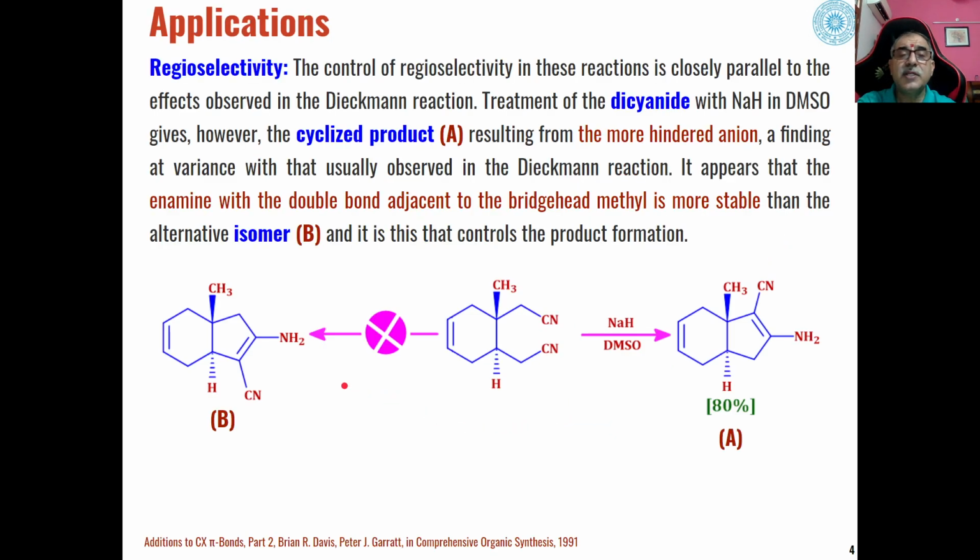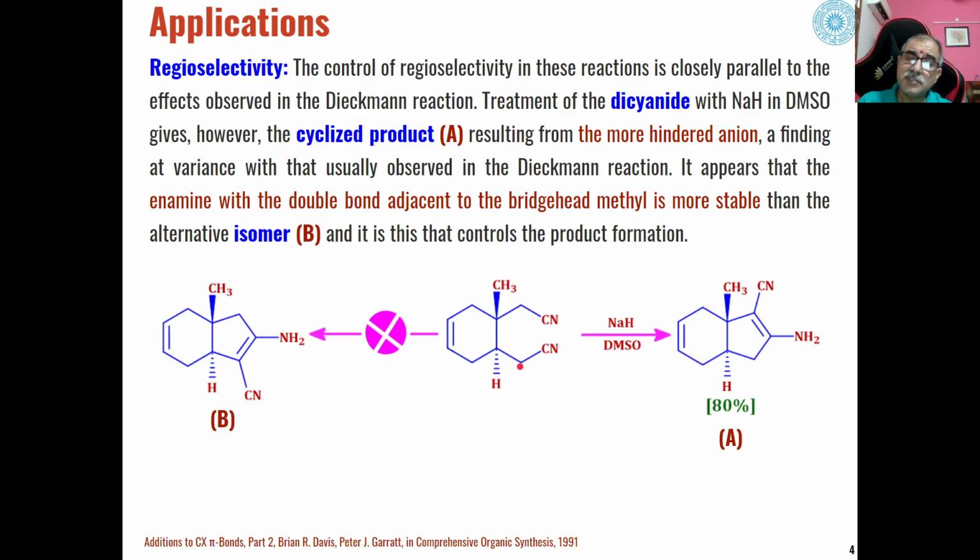The Thorpe-Ziegler reaction has been found to be regioselective in nature, and we can see, for example, from the cyclization of this substrate, this dinitrile. Now, if you see, to one end of this cyclohexane moiety we are having a methyl group, and at the other carbon we are having hydrogen.